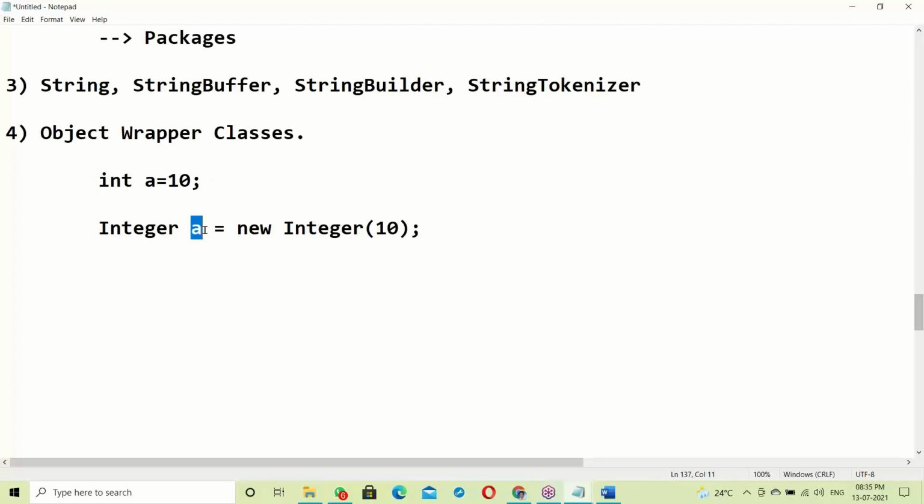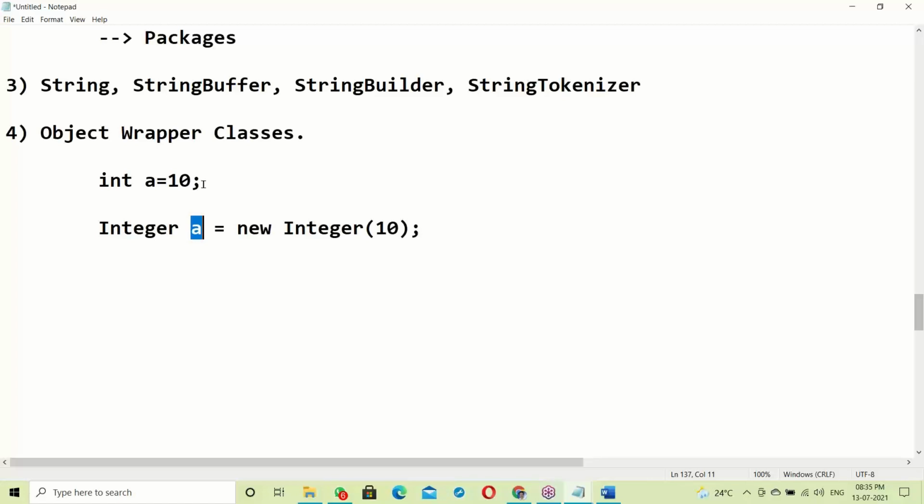An object is like a box. If data is inside the box, there is security for the data.